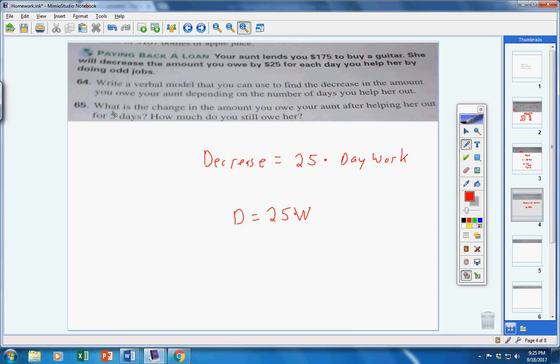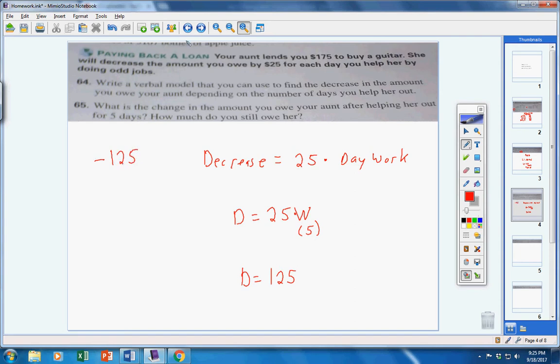Now, 65. You work for your aunt for 5 days. What is the change in the amount you owe her? Let's see. Let's put in 5 right here. 25 times 5 is 125. Alright, so the change is negative 125.